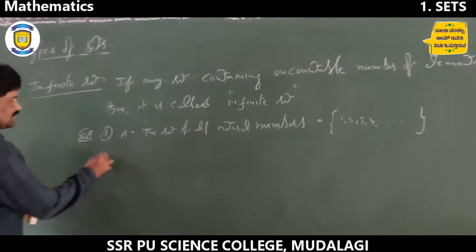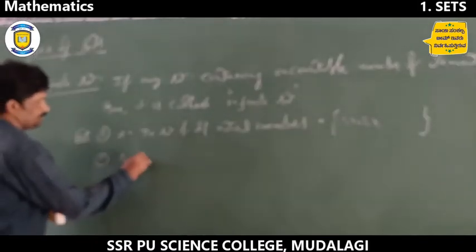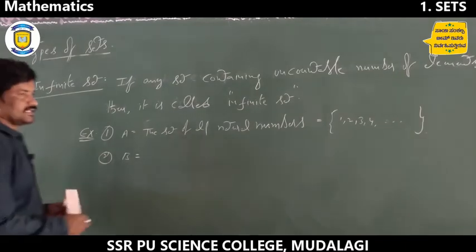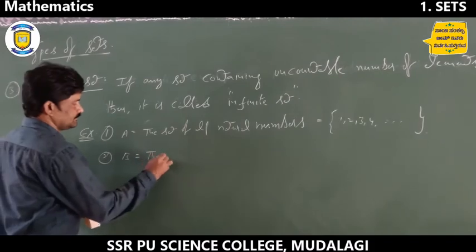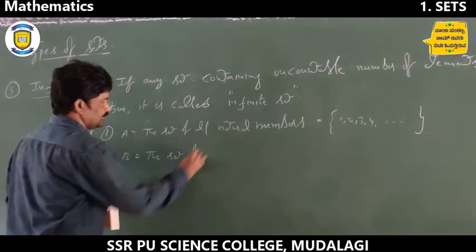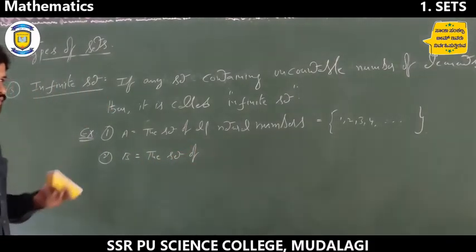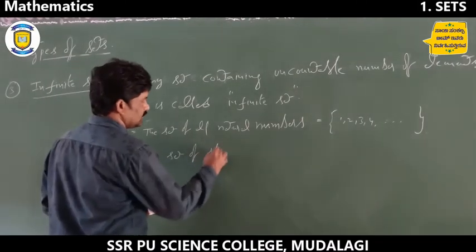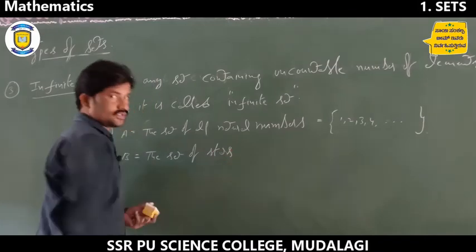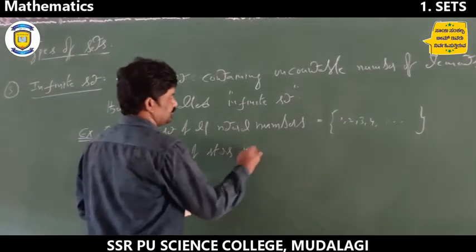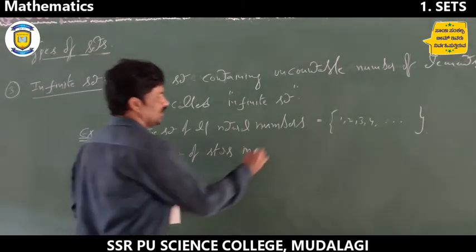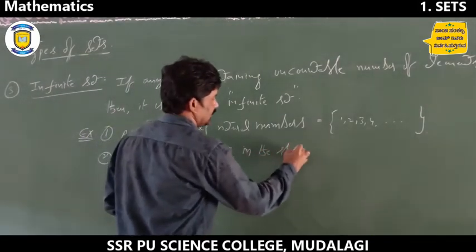Now, the second example is B equal to the set of all stars in the sky.